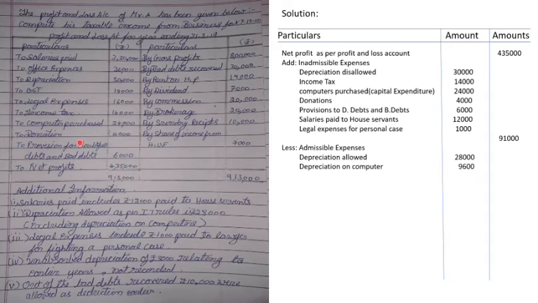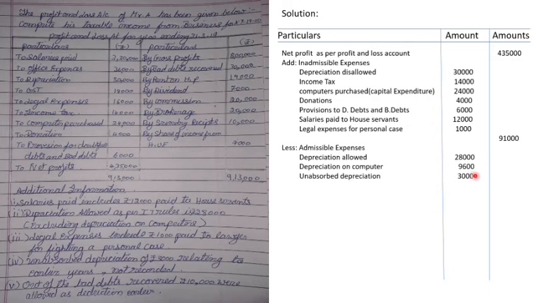Next, we have unabsorbed depreciation of rupees 3,000 relating to an earlier year which was not recorded. So it was an admissible expense which had to be subtracted in the earlier years, which wasn't done. So we can adjust that here. That's why we record unabsorbed depreciation as 3,000.